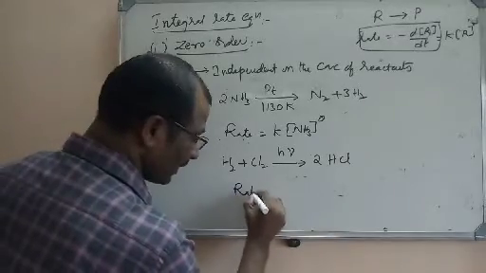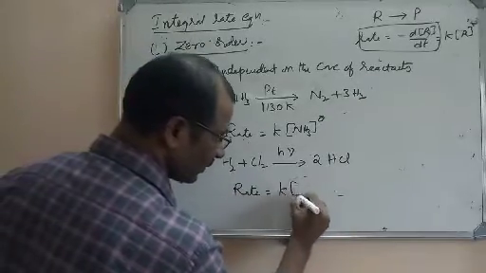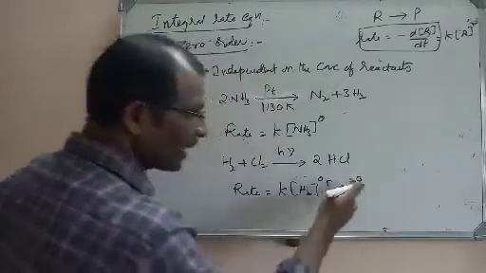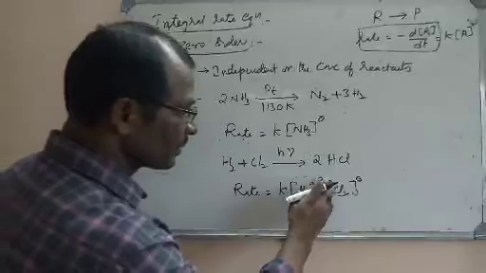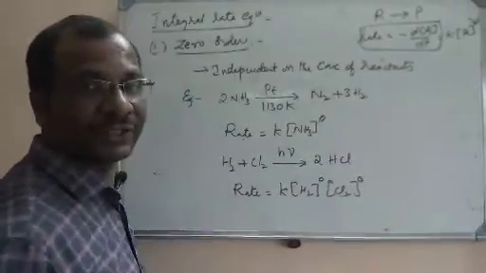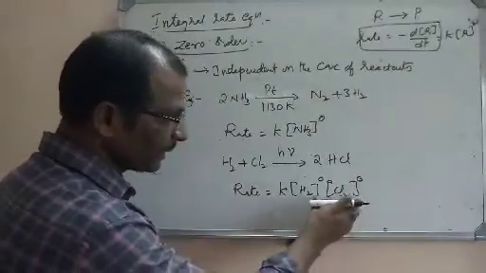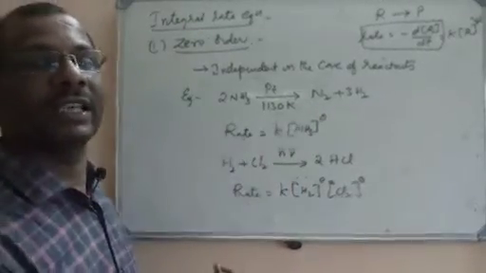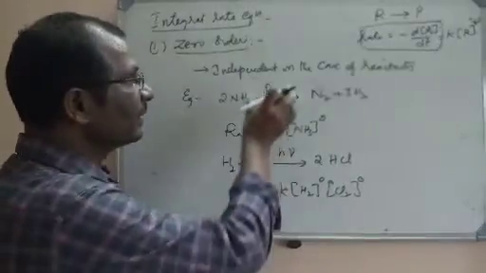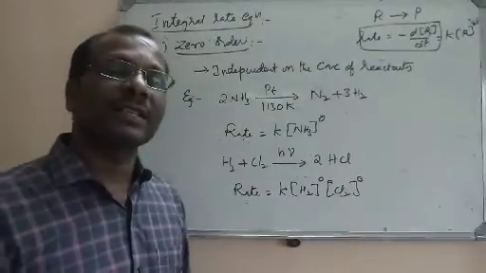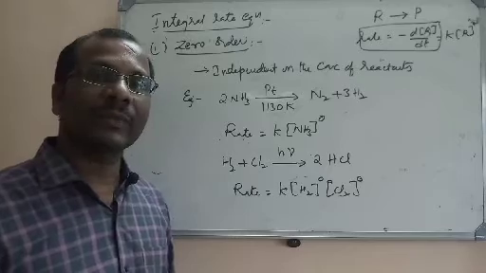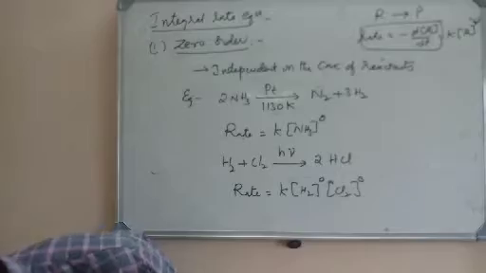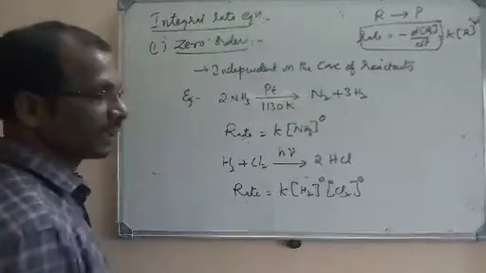That means here rate law, what is it? K into H2 power 0 and Cl2 power 0. If you add those two, 0 plus 0 again we get 0. So order is 0. So here it is independent of the concentrations of the reactants, depending on the light. But anyway, it is a zero order reaction. The reaction in which the rate of reaction is independent of the concentrations of the reactants is called a zero order reaction. Now let us derive an integral rate equation for a zero order reaction.